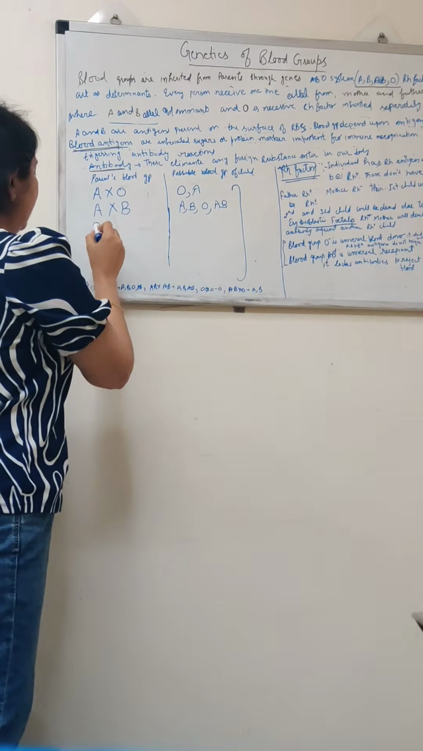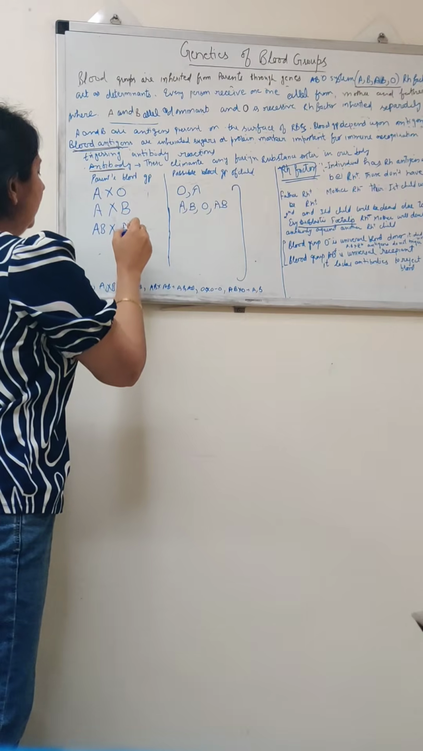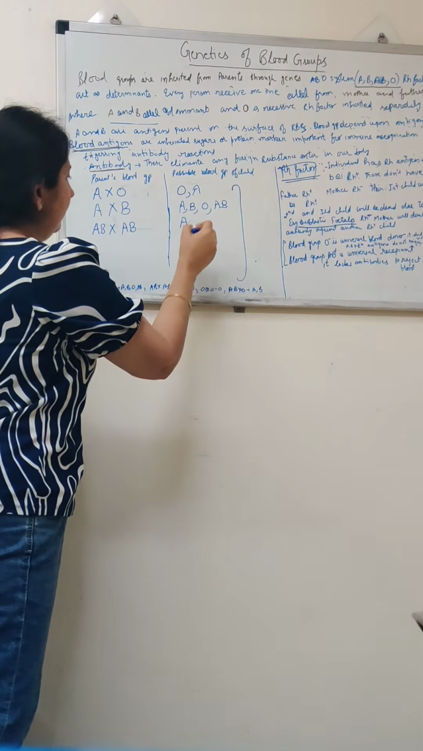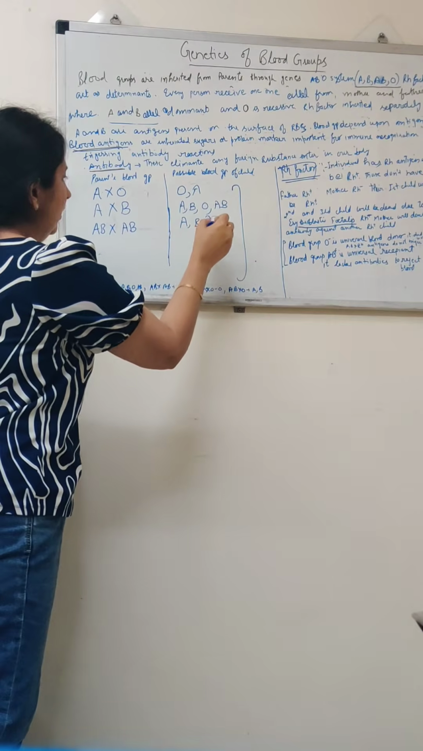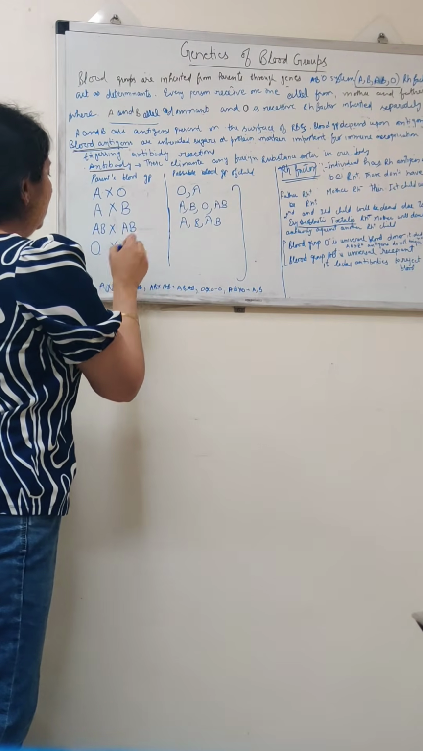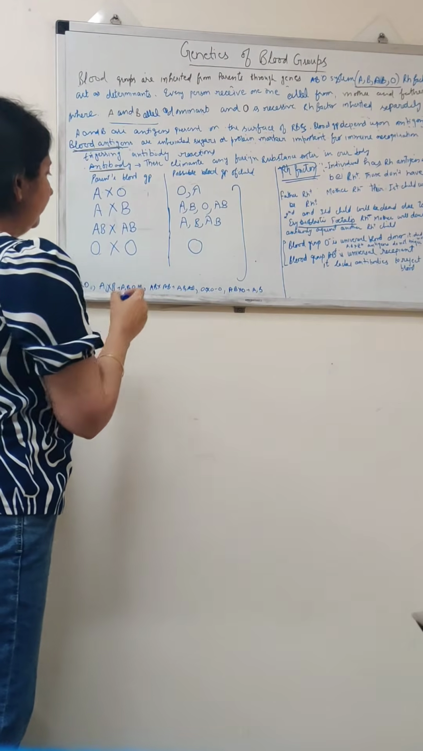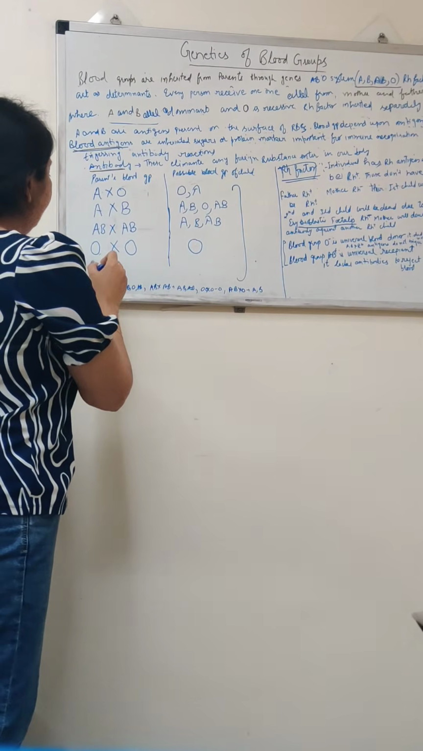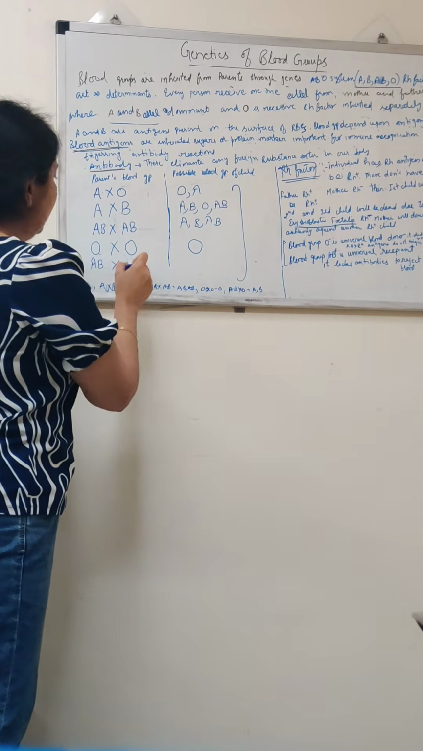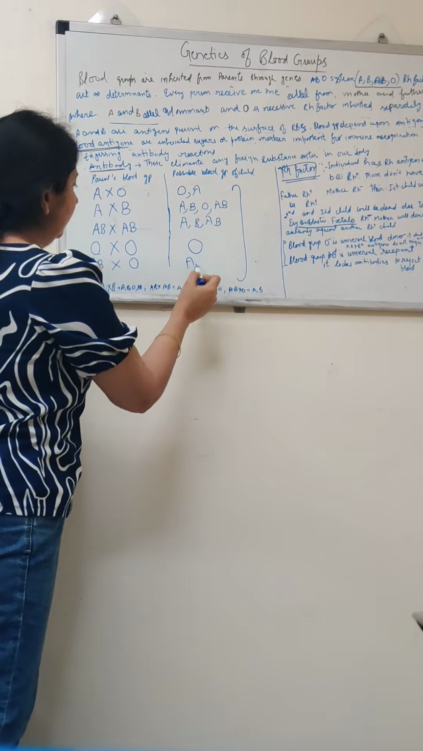If one parent has blood group AB and the other also has AB, the possible blood groups of the child will be A, B, AB. If one parent has blood group O and the other also O, the child will have blood group O. Then if one parent has blood group AB and the other has O, the possible blood groups will be A and B.